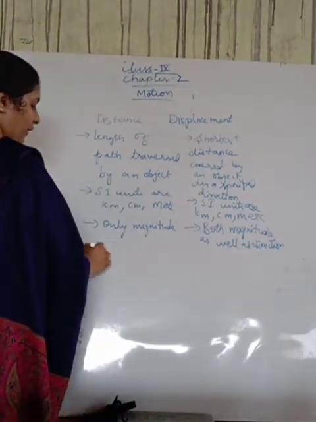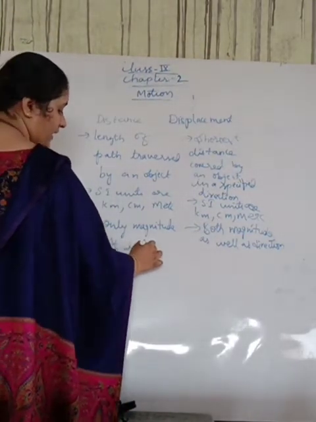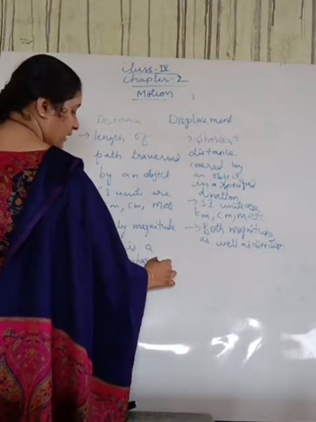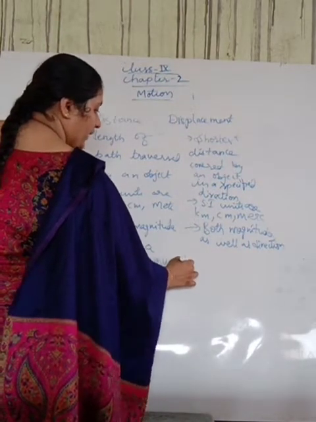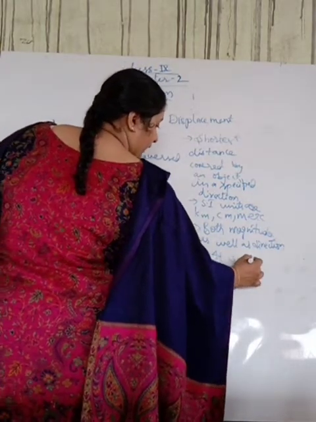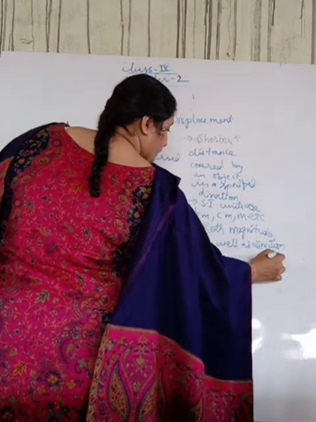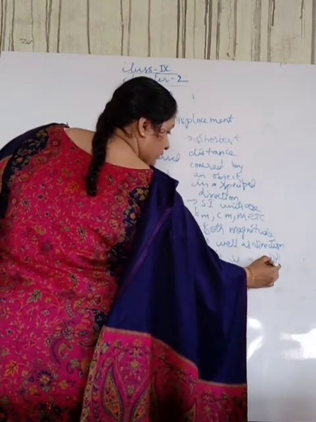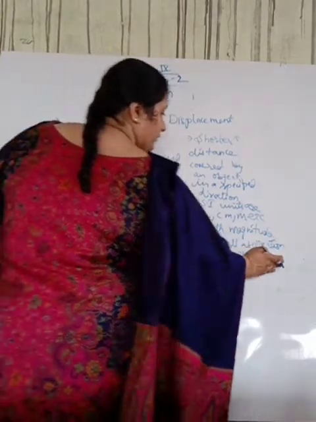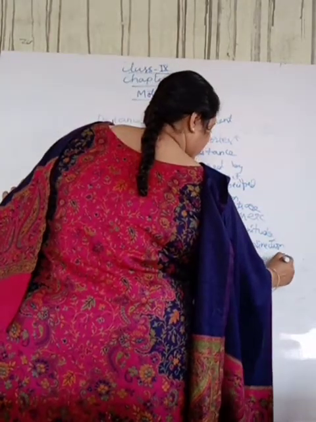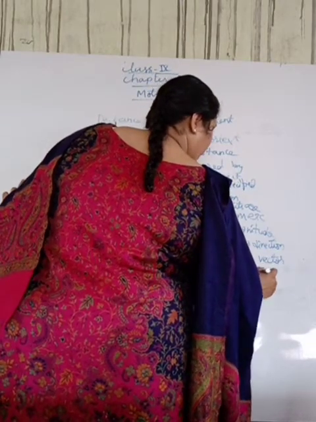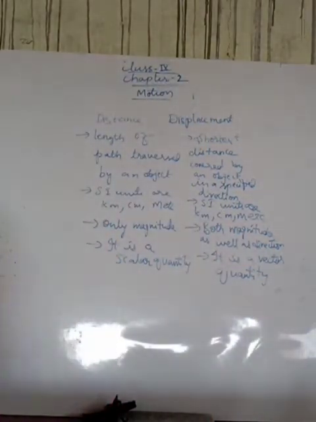There is one more difference. Distance is a scalar quantity. What about displacement, students? It is a vector quantity.